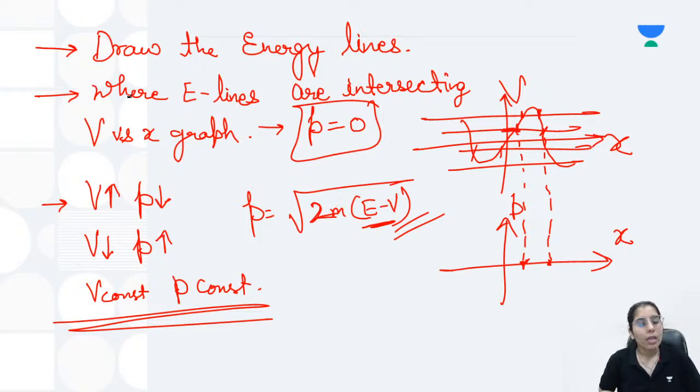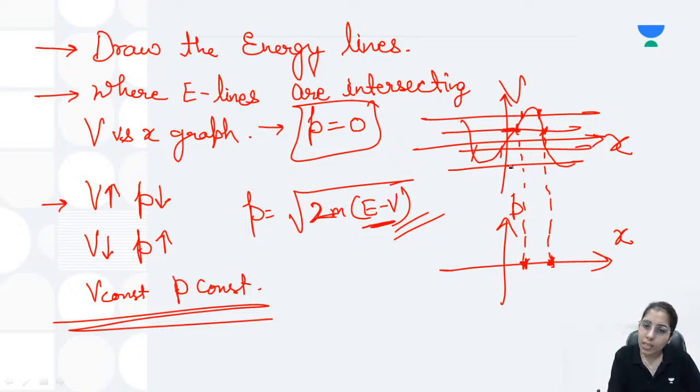Now, other than that, you are going to consider a few more points to draw the complete trajectory. So you have to draw the energy lines in the V versus x graph when you have plotted that graph. The next thing is, wherever energy lines will be intersecting the graph you have plotted, corresponding to that you have to take the momentum 0 in the momentum versus x graph. Other than that, wherever the potential is increasing, you have to consider that in your momentum versus x graph. And how to check whether potential is increasing or decreasing?